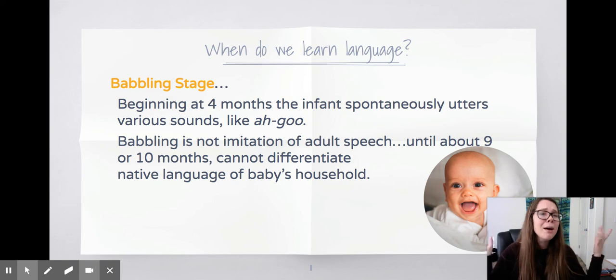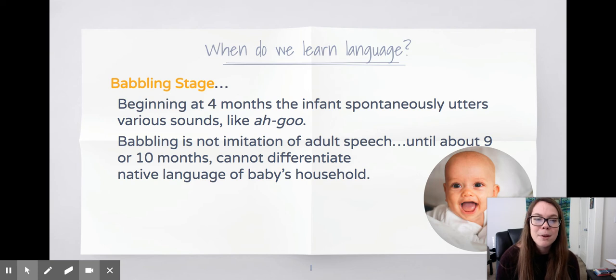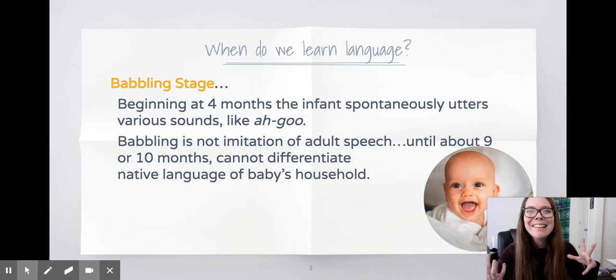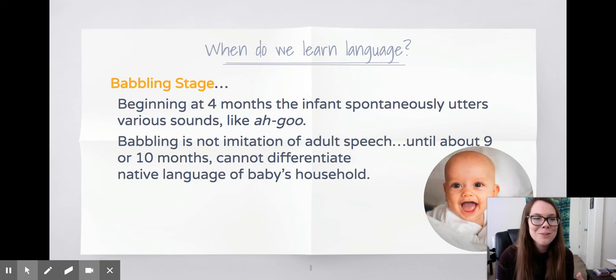We have the babbling stage with this cute little baby. Beginning at 4 months, the infant spontaneously utters various sounds like goo, right? It's babbling. And it's not the imitation of adult speech until about 9 or 10 months, but they're just trying to say anything that they're hearing, right?